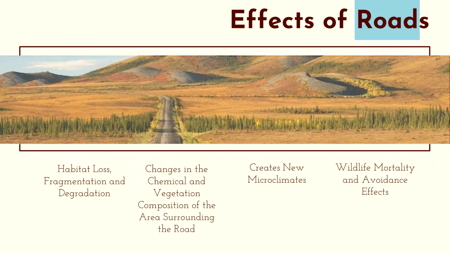The impact that roads have on their surrounding landscape goes far beyond the roads themselves. Direct and indirect impacts of roads include things like habitat loss and fragmentation, chemical pollution, noise disturbance, increased wildlife mortality due to car collisions, changes in population gene flow, and the facilitation of biological invasions.